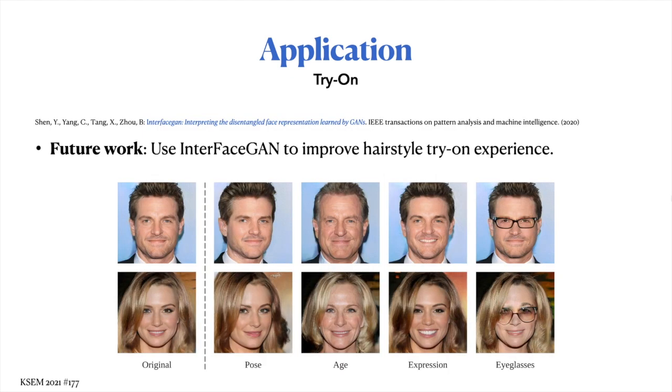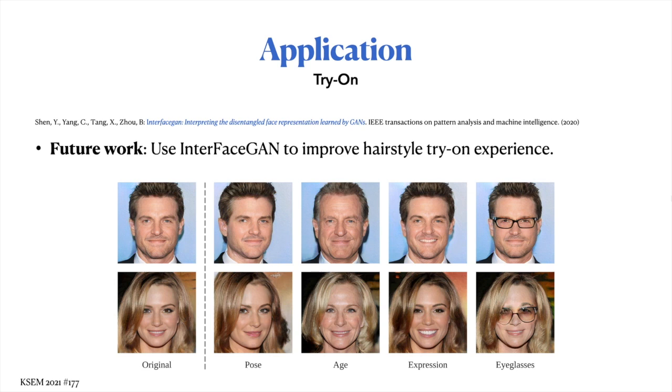Therefore, for future work, we are planning to use a generative adversarial network to improve the user experience of our hairstyle trial system. For example, InterFaceGAN is a latest research project that helps us edit the human faces generated by a GAN through linear manipulation.